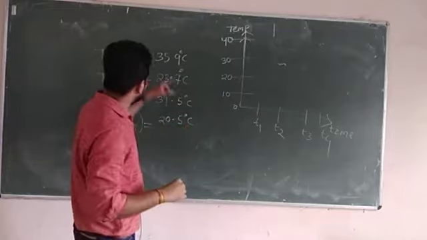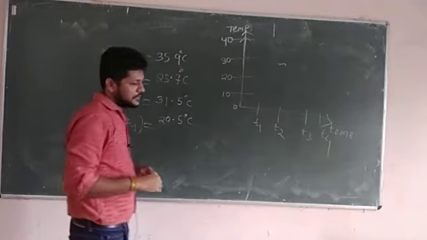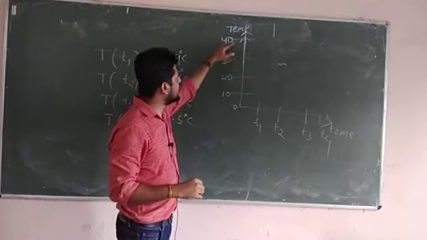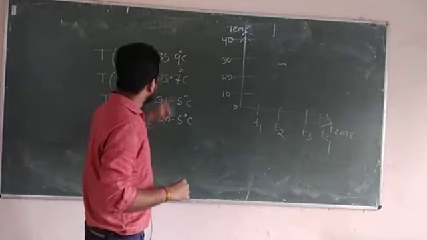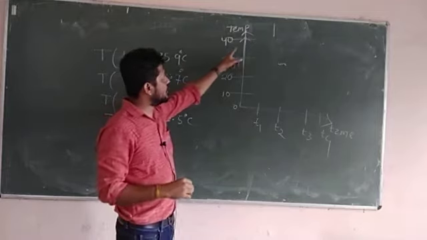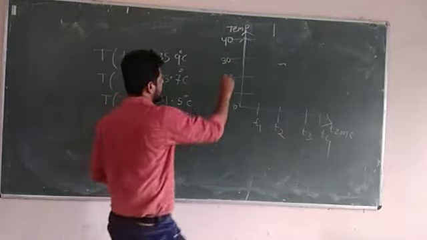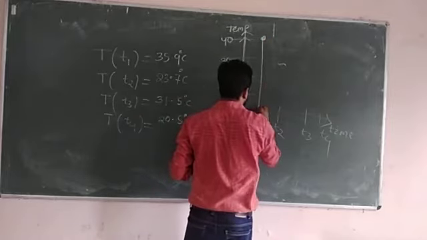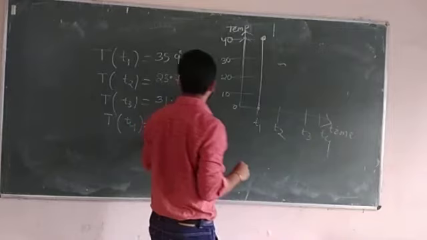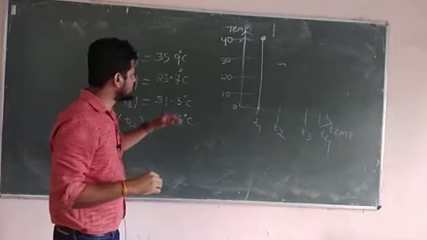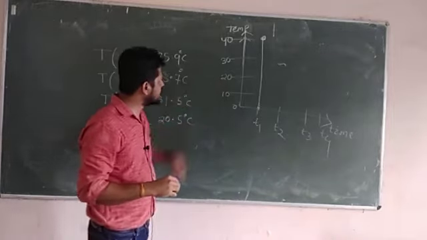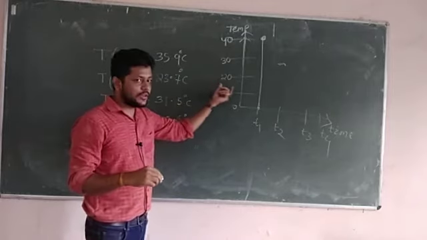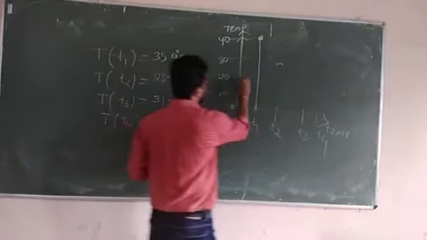So at T1 instant the temperature is 35.9 degree Celsius. That lies between the levels 30 and 40. Obviously 35.9 degree Celsius is closer to 40 degree Celsius, hence we will round it up to 40. Similarly, 23.7 degree Celsius lies between 20 and 30, and it is closer to 20, hence we will round it into 20 degree Celsius.